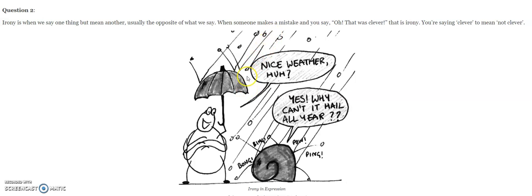That means if you are experiencing a hailstorm or something of that nature, and you don't want to say what bad weather, you say nice weather. This is irony. That means you mean the opposite.